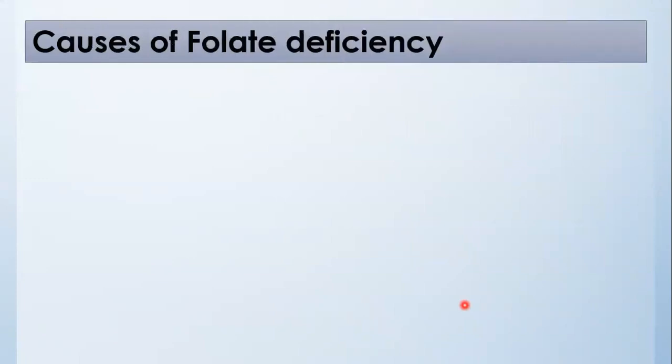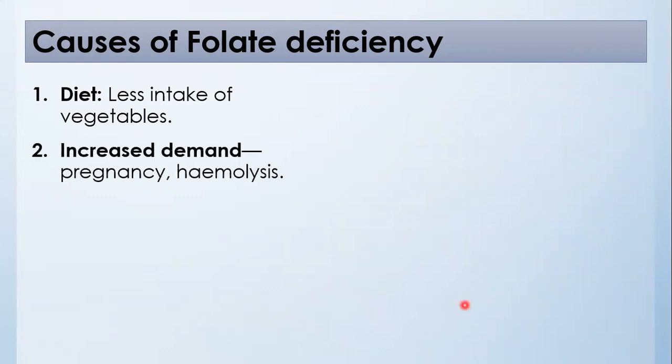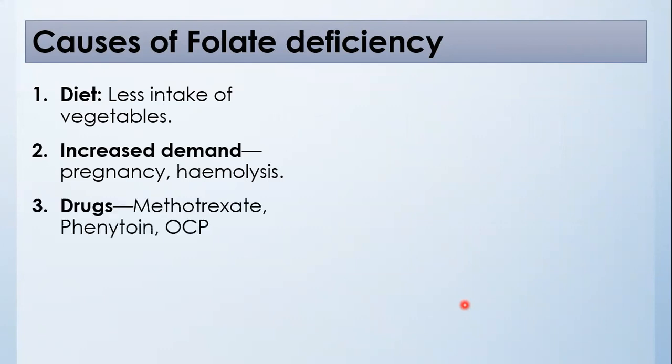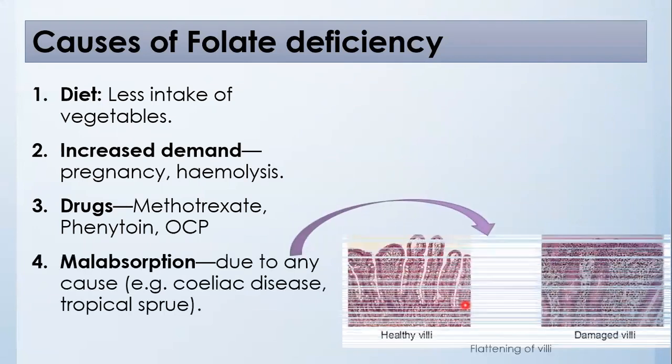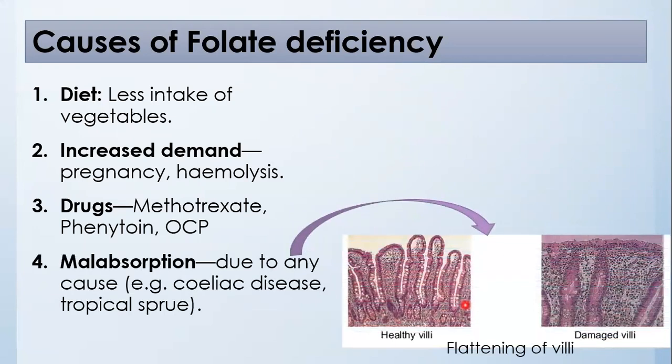Causes of folate deficiency include diet, due to less intake of vegetables; increased demand, such as pregnancy and hemolysis. Some drugs may interfere, namely methotrexate, phenytoin, and oral contraceptive pills. Malabsorption due to any cause, like celiac disease and tropical sprue.